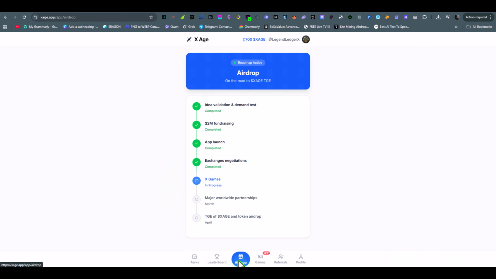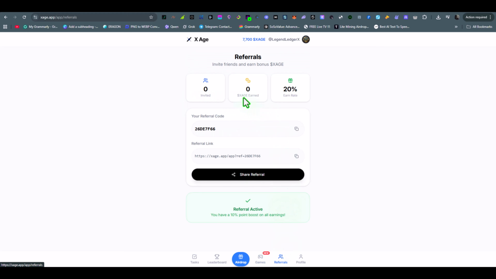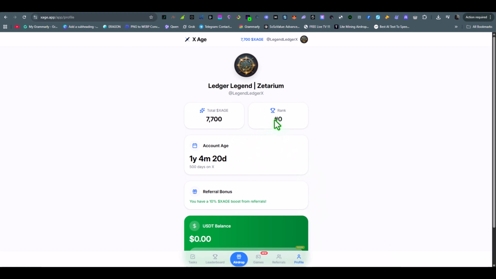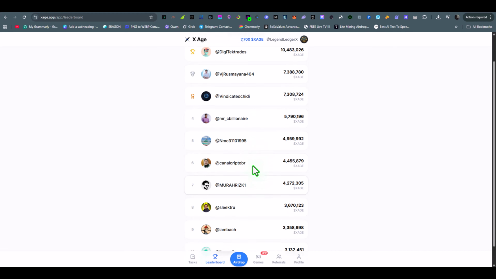If you click on the airdrop section, then you will see their roadmap which I already explained earlier. Here in the game section you can play games and earn rewards. Then in the referral section you will find your referral link which you can share with your friends to boost your tokens. In the profile section you will see your account details such as points, rank, your account age, etc. Then in the leaderboard section you will see top rankers, their points and your ranking as well.